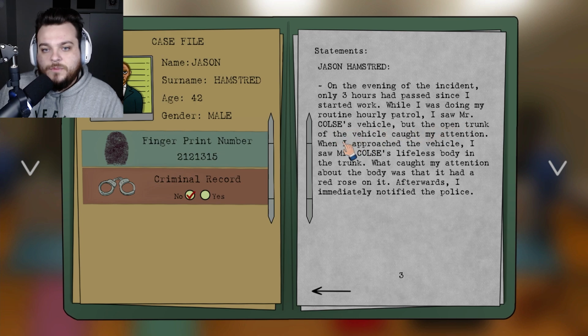Close's vehicle, but the open trunk of the vehicle caught my attention. When I approached the vehicle, I saw Mr. Close's lifeless body in the trunk. What caught my attention about the body was that it had a red rose on it. Afterwards, I immediately notified the police.